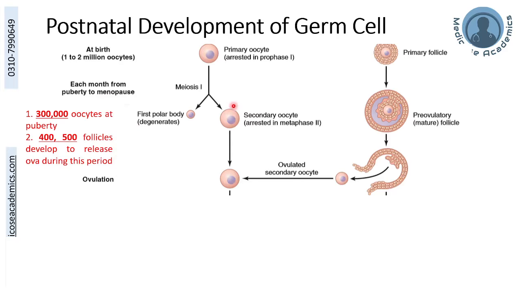The oocyte that had converted into a secondary oocyte and arrested in the metaphase 2 is present in the pre-ovulatory follicle, which will then become the mature follicle that will ultimately ovulate. So the ovulated egg that we see is actually the secondary oocyte, which is still arrested in the metaphase 2.